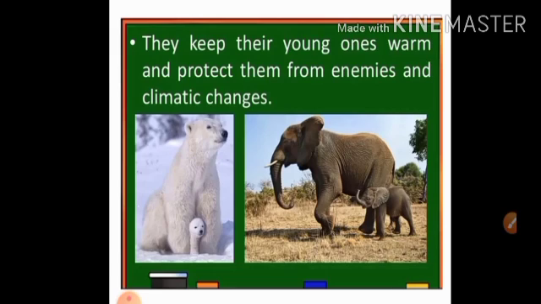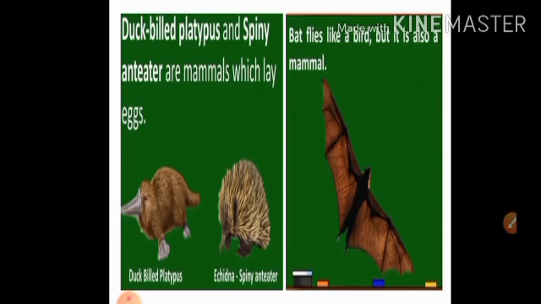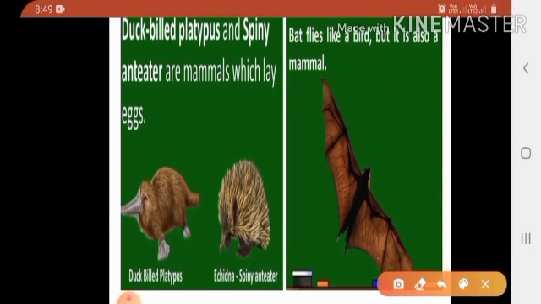Next point, they keep their young ones warm and protect them from enemies and climatic changes. Duck-billed platypus and spiny anteater are mammals which lay eggs. See here children in picture. This is duck-billed platypus and spiny anteater. You can see in picture. I have taken picture.